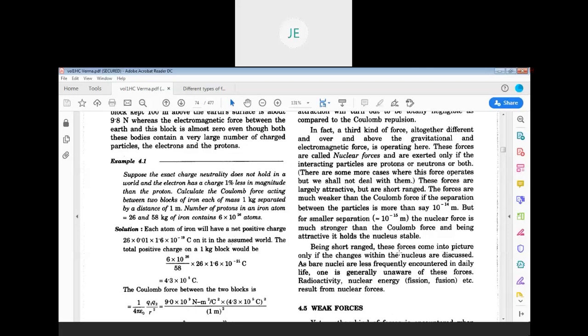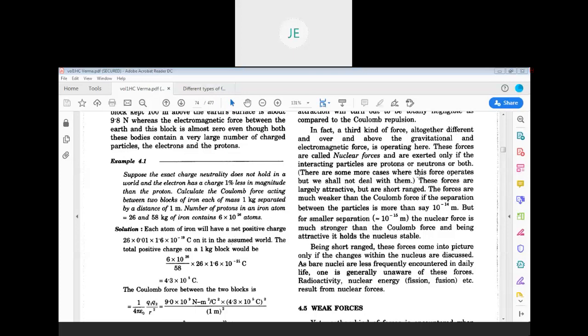In the sun, there is nuclear fusion, that is, the combination of 2 nuclei is taking place. That is because of nuclear force, and that results in a huge amount of energy in the sun and stars.